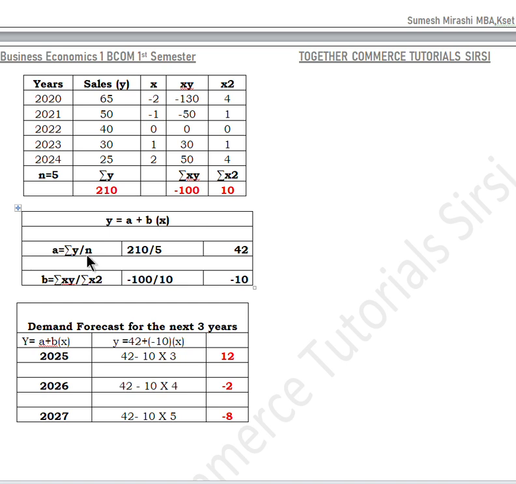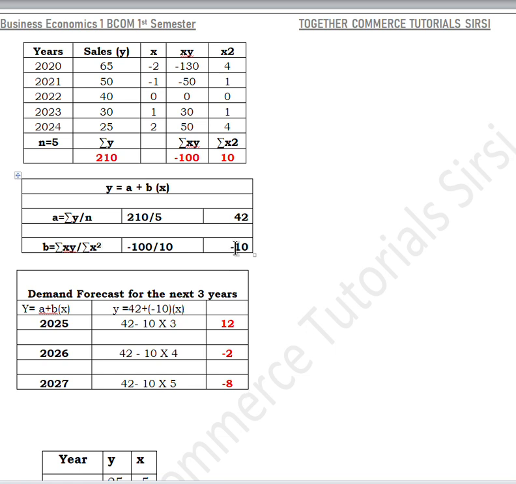That is, a stands for sigma y by n. Sigma y is 210 and n is 5. That is the number of years. So the value will be 42. Then the second term, that is b. b is equal to sigma xy divided by sigma x square. The answer of sigma xy is minus 100, and sigma x square is 10. So minus 100 divided by 10, you get the answer as minus 10.